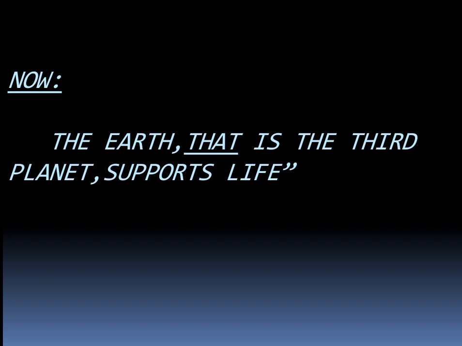What if I remove it? The Earth, which is the third planet, supports life. Now, the Earth supports life. The meaning has not changed. So this is a non-restrictive relative clause. And when there is a non-restrictive relative clause, if we remove it and the meaning doesn't change, I will put a which there.